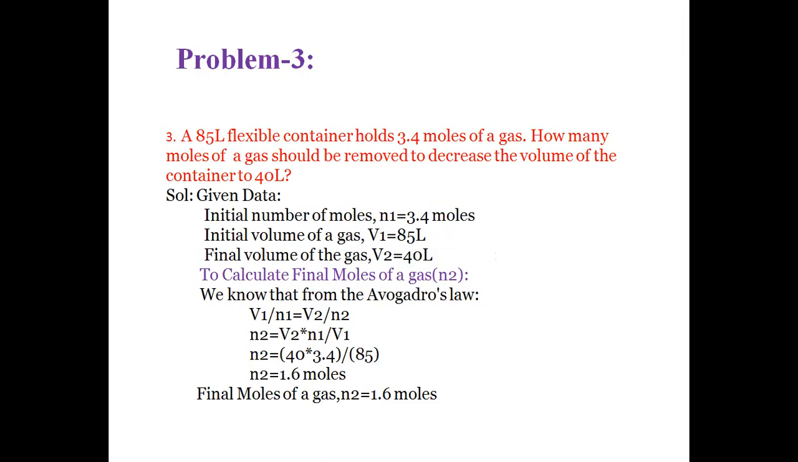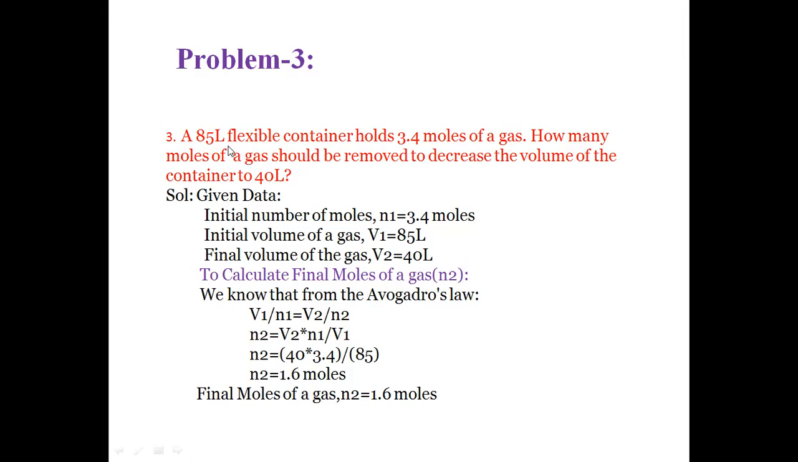So in this, we are taking a container. In this container, we are filling a gas. The volume of the gas is 85 liters with the number of moles being 3.4. If moles are removed and the volume decreases from 85 liters to 40 liters, what we have to calculate is how many moles were removed to reduce the volume from 85 to 40 liters. So, given data: initial number of moles N1 is equal to 3.4 moles.